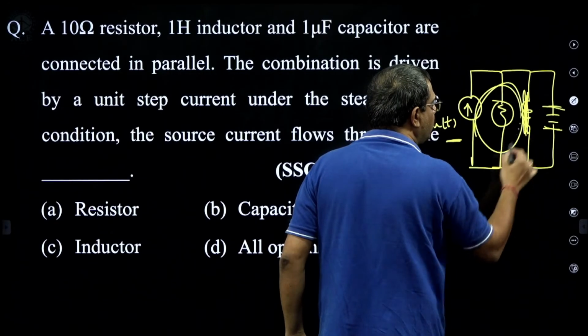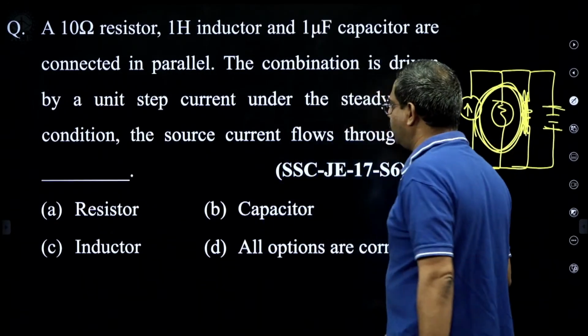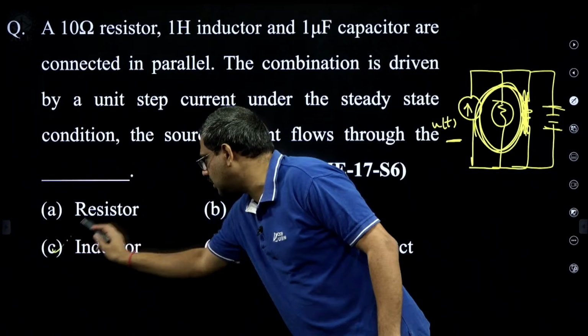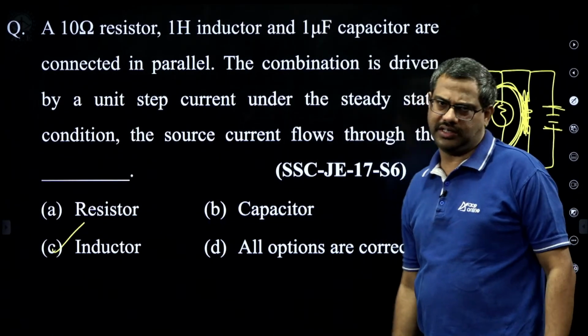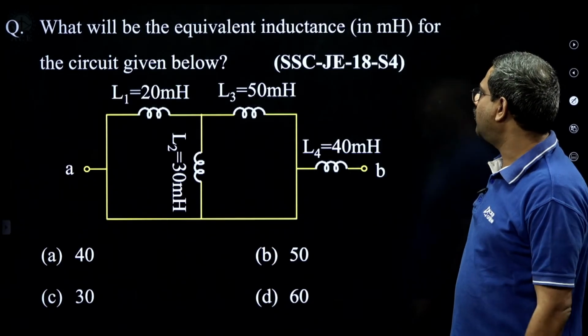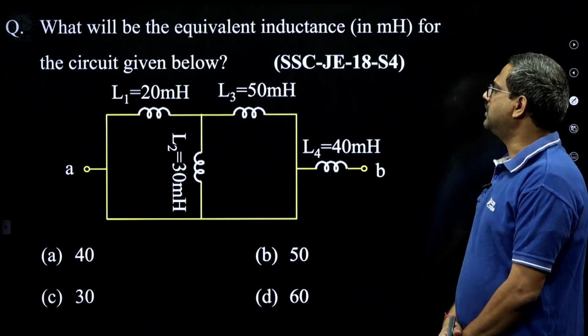So full current flows only through the inductor. Yes, full current flows only through the inductor because the inductor is short. Okay? Then what will be the equivalent inductance for the circuit given below?